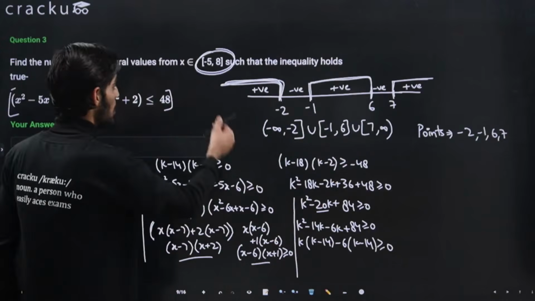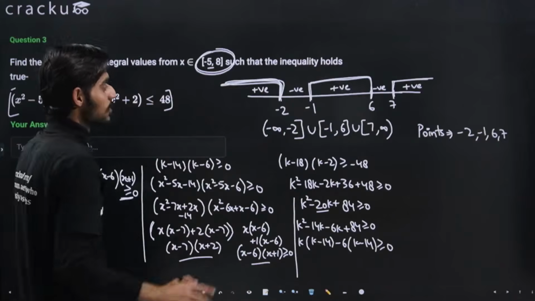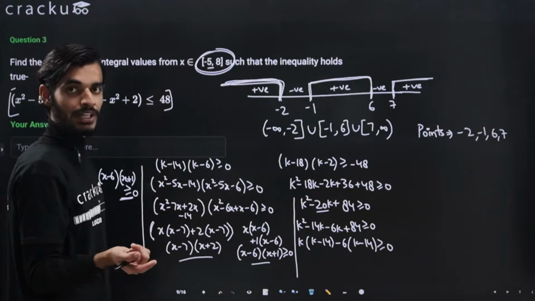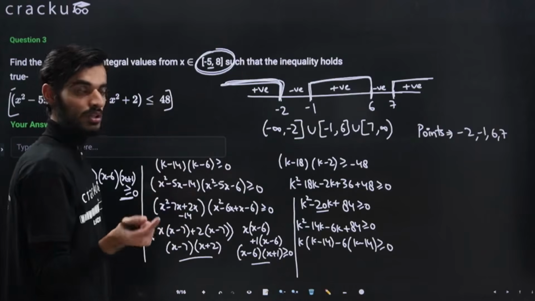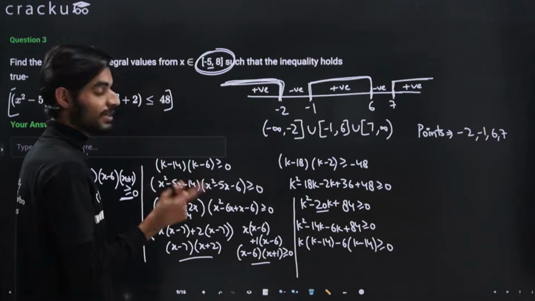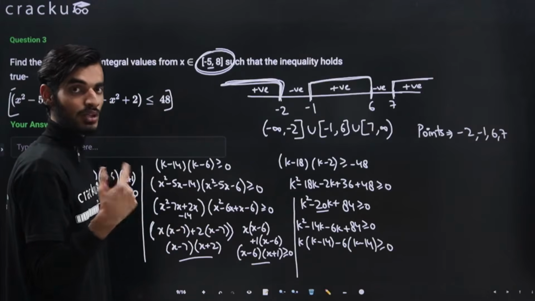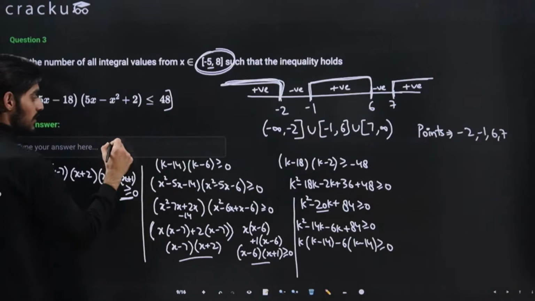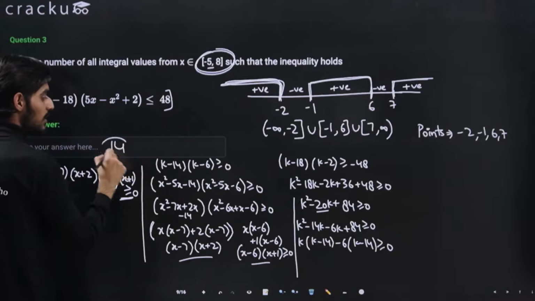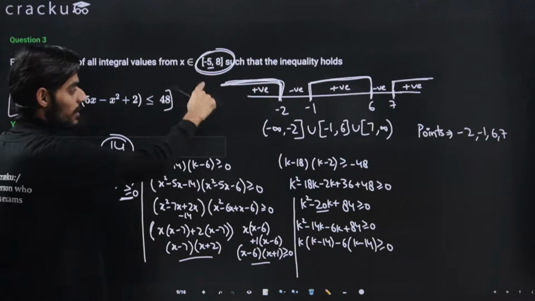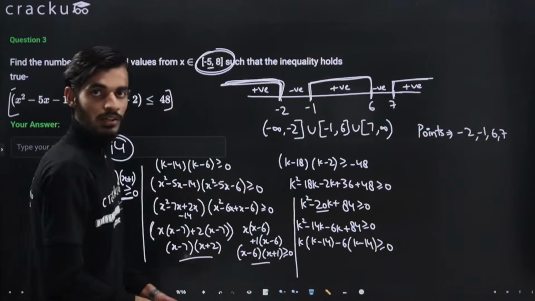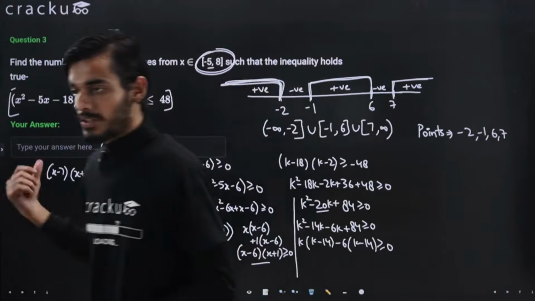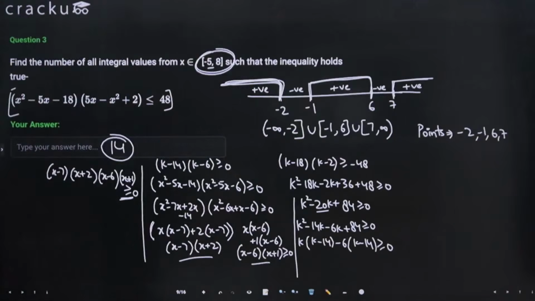So we just need to see how many values are there in this range. From 1 to 8 there are 8 values, from minus 5 to minus 1 there are 5 values, and also 0. So 5 plus 8 is 13, plus 1 for 0, so total 14 values. So for this particular question the answer will be 14. I hope this is clear. All the values from this particular range will satisfy the inequality. If you have any doubts you can just ask in the chat, otherwise we'll move ahead to the next question.